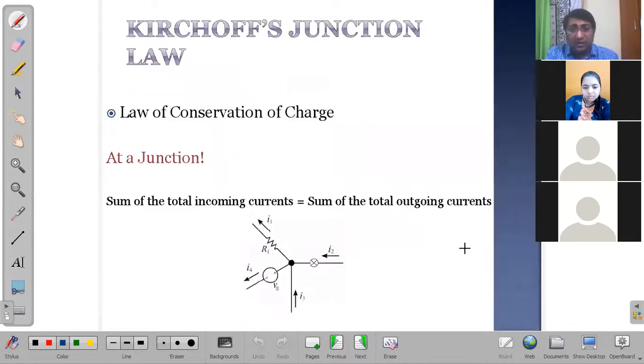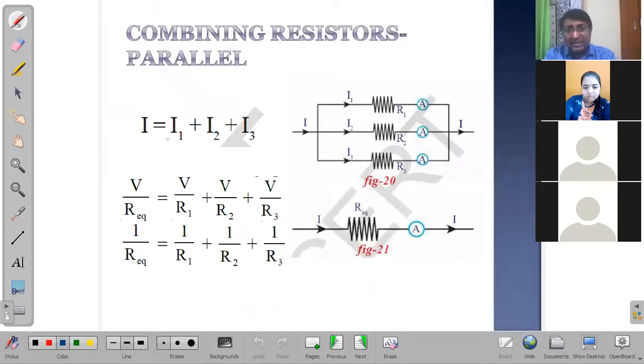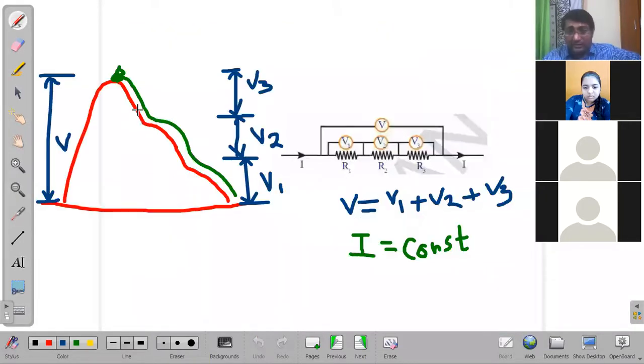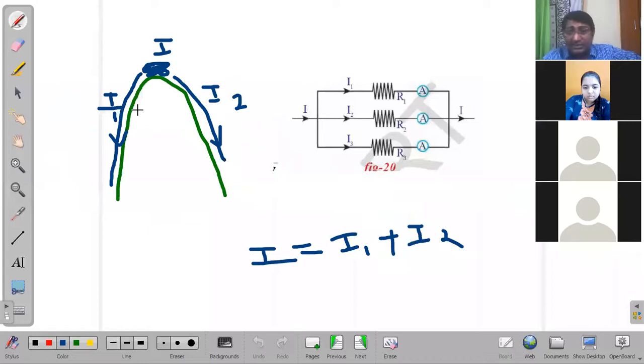If you check out this relation, what we just discussed, I1 is equal to I2 plus I3. The reason we are having this analogy is because current has multiple paths to flow. Whatever current we have, it has multiple paths to flow. That's the reason our mountain is capable of flowing in multiple paths.